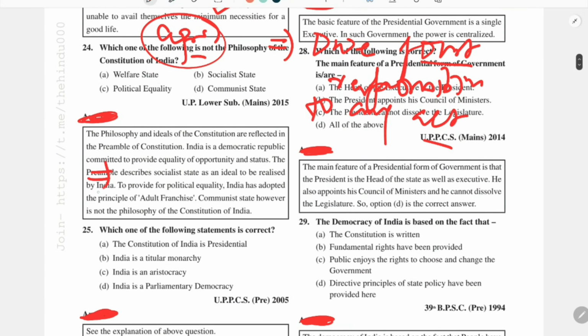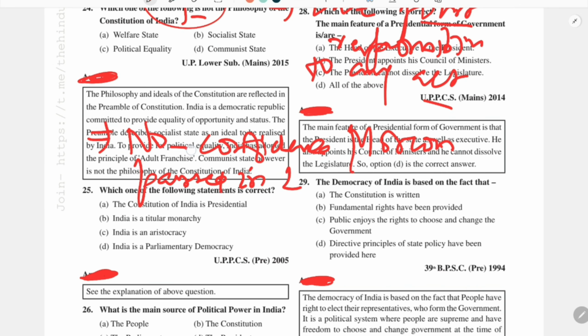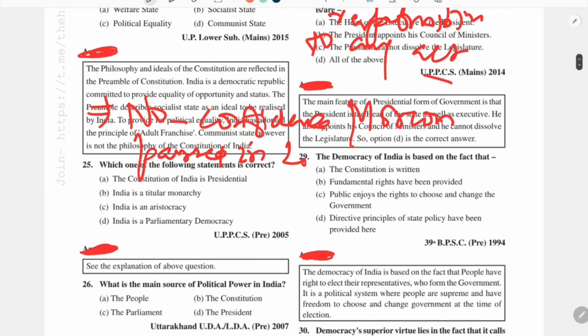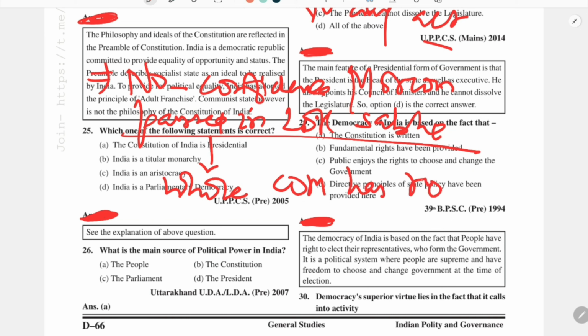The other meaning of collective responsibility is that when a no confidence motion is passed, and it is always passed in Lok Sabha, because that is the house which actually determines the formation of government. Suppose any no confidence motion is passed in Lok Sabha, then the whole COM has to resign.